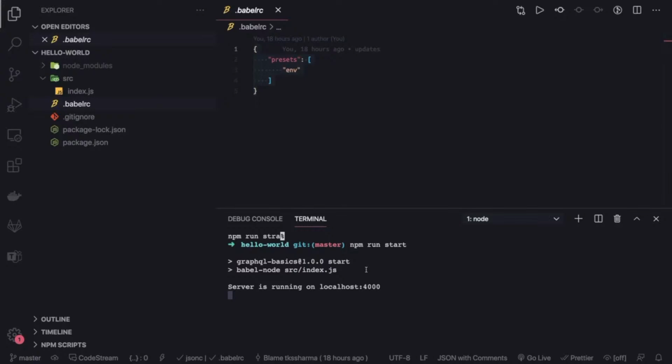So GraphQL is nothing but an API interface, a little bit different than REST, because in REST you have different HTTP verbs, get, put, post, delete. Here we will talk only about post, and we will send a query and mutation and subscription through that post API to our GraphQL server, and we will receive the data in the same way we were receiving in the REST APIs. Okay, let's talk about that in the next video.